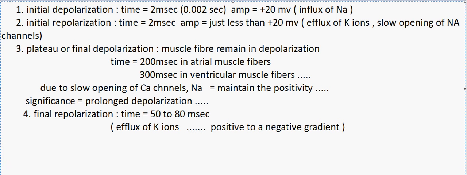So these are the 4 phases of the cardiac excitability, and shortly after this excitation process, the cell goes to restore its membrane potential. So restoring the membrane potential.